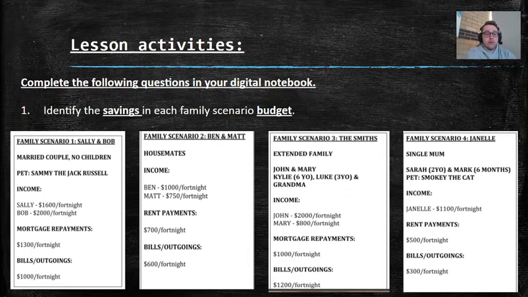So you've got 4 different scenarios here. Identify the savings in each family scenario budget. You can see 4 different examples, 4 different case studies. So you've got 1, 2, 3, 4 families here. You've got Sally and Bob, Ben and Matt, the Smiths, and Janelle. And each of these scenarios gives you a bit of detail, a bit of information about that family.